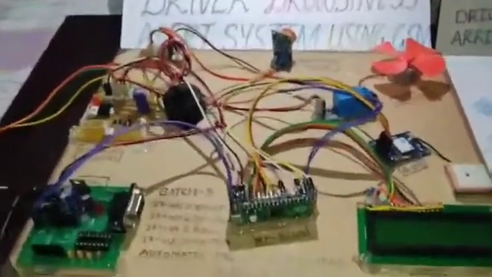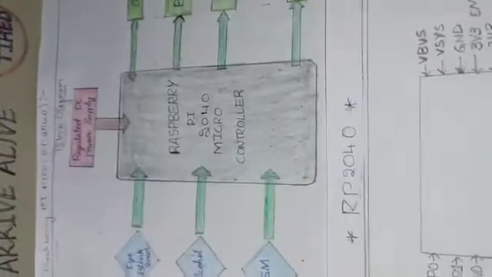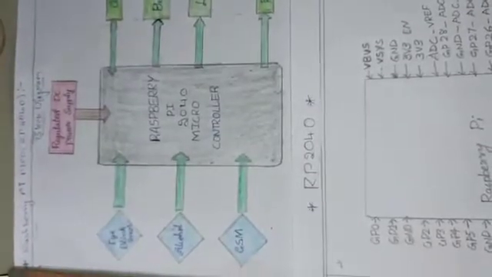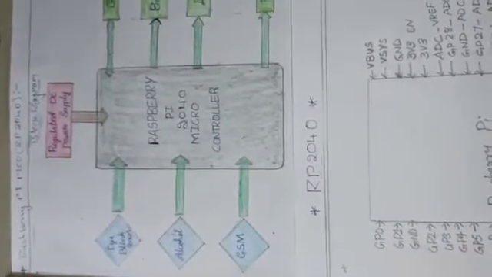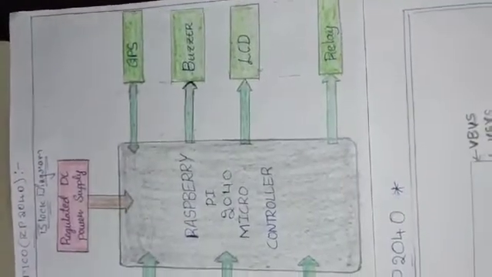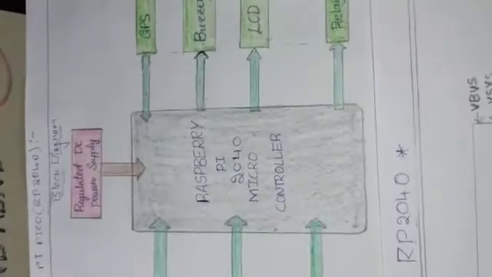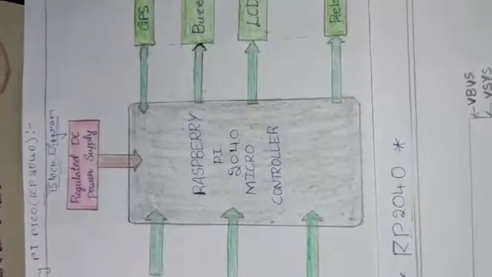We use the Raspberry Pi 2040 microcontroller, and here is the block diagram of our project. Here we can see we use an eye blink sensor, an alcohol sensor, GSM, GPS, a buzzer, an LCD, and a relay, which controls the motor of the vehicle, and a regulated DC power supply for the whole kit.